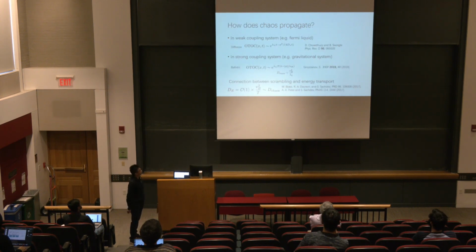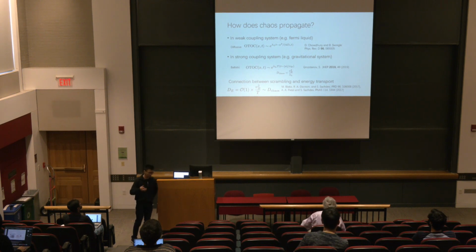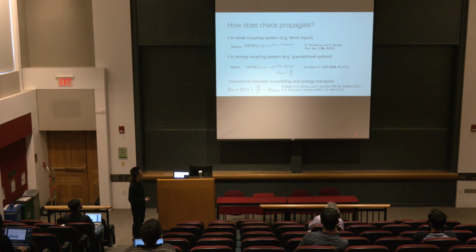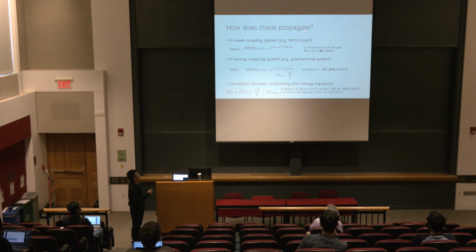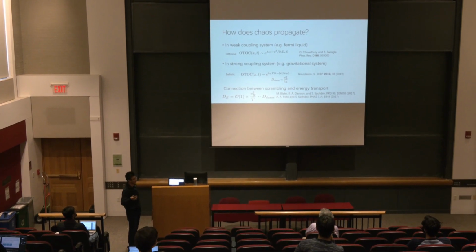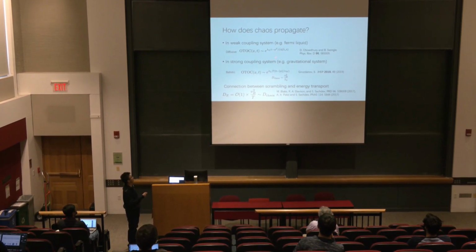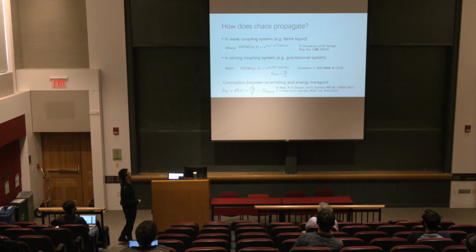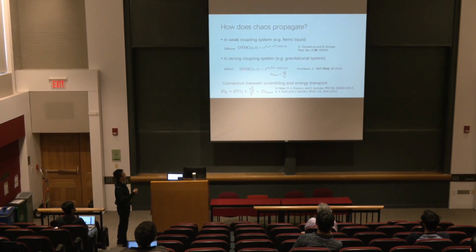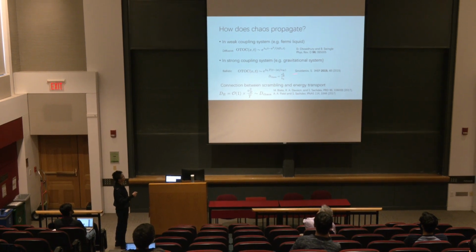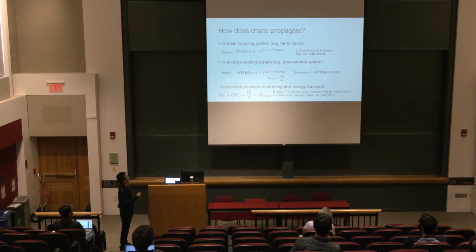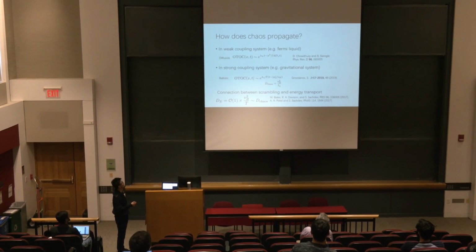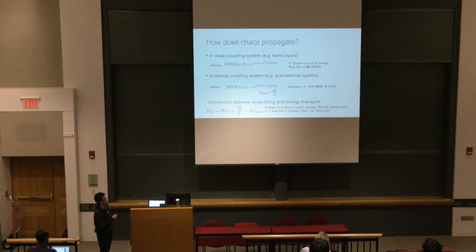When people compute this OTOC for particular systems, they find different kinds of behaviors. For example, in some weakly coupled systems, such as Fermi liquids or weakly interacting O(N) models, they find that the OTOC looks diffusive, meaning that it looks like the solution to some kind of diffusion equation. In some other, strongly interacting systems, like gravitational systems or SYK models, people found that the Lieb-Robinson bound is saturated and there is a well-defined butterfly velocity v_B.